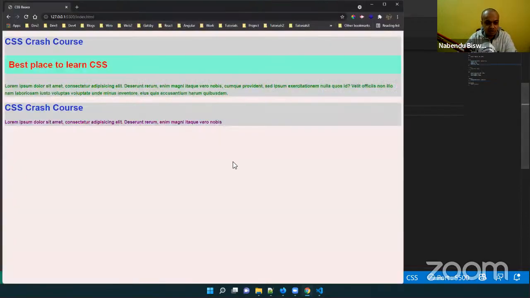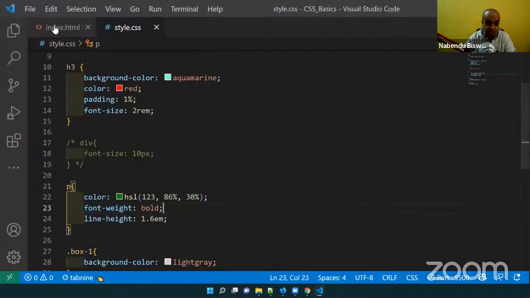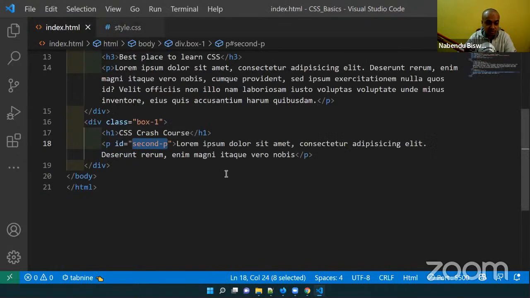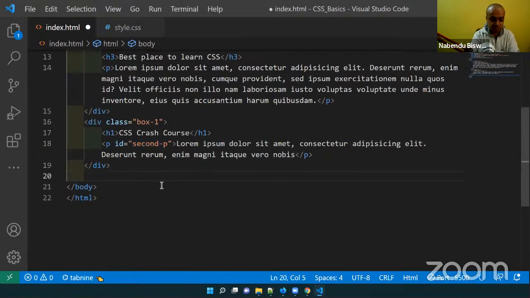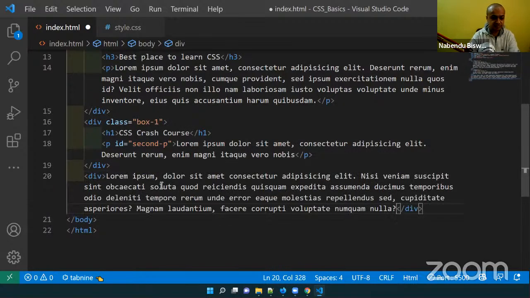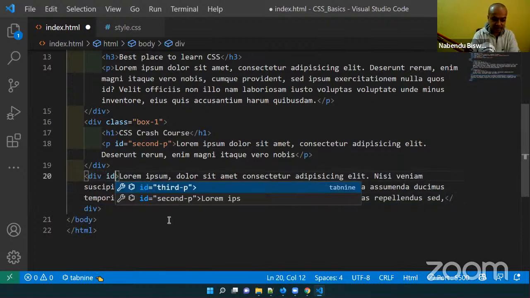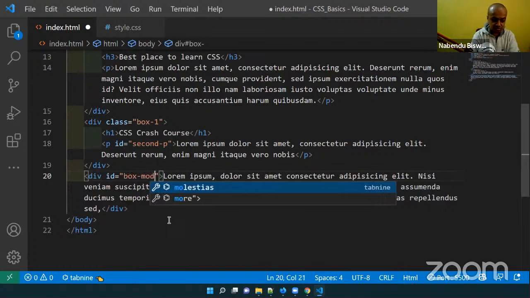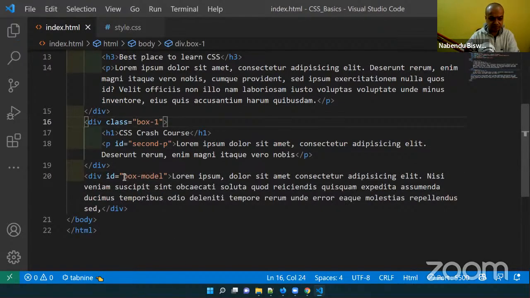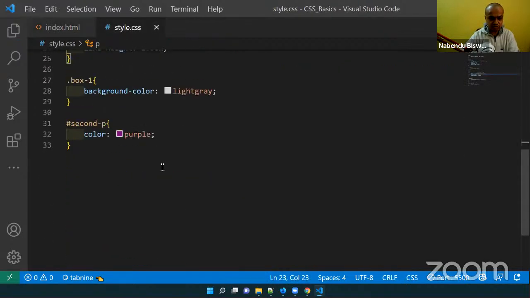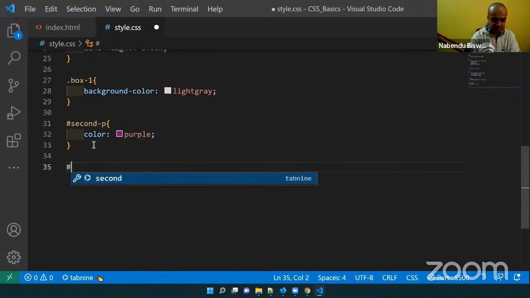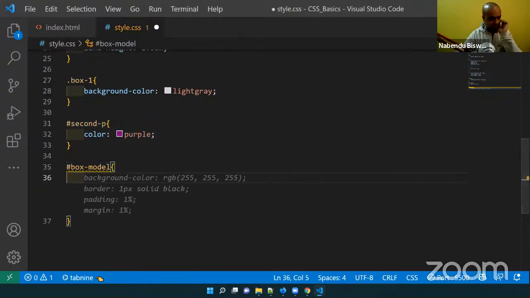So what we are going to do now, we are going to learn a bit about the box model. So div, lorem 40, make it a bit small, and id equal to box model. I'll save it. Then I'll go and use hash box model.